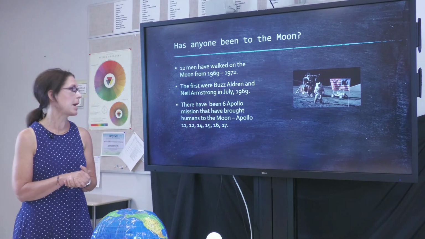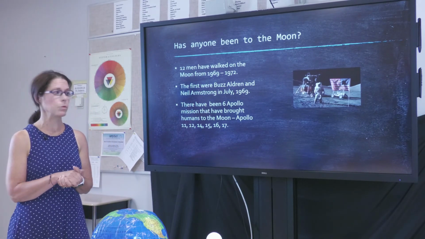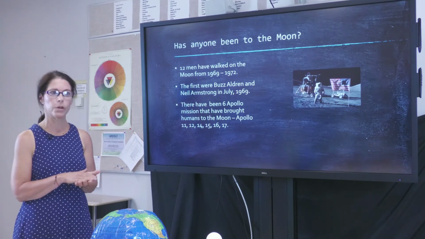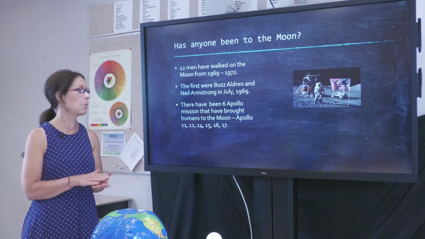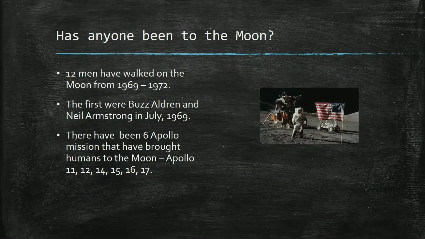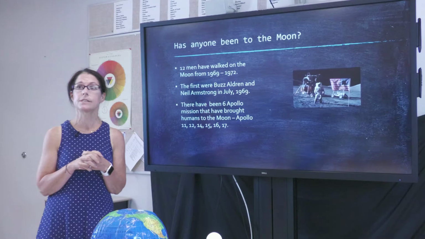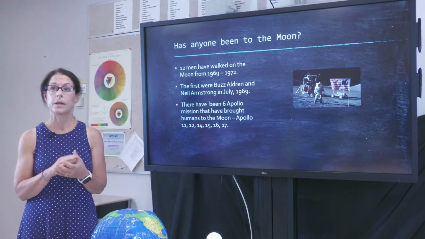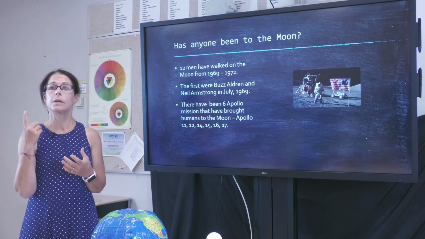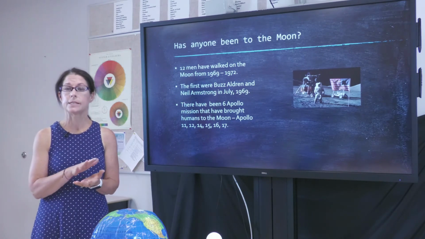There were 6 Apollo missions that brought humans to the moon: Apollo 11, 12, 14, 15, 16, and 17. Now you may wonder why there's not a 13. There was an Apollo 13 moon mission. However, the moon mission was stopped in the middle of the mission due to a problem that they had with the oxygen tanks on board the spacecraft where the astronauts were. They never made it to the moon, they orbited the moon, and they came back all 3 down to Earth safely.